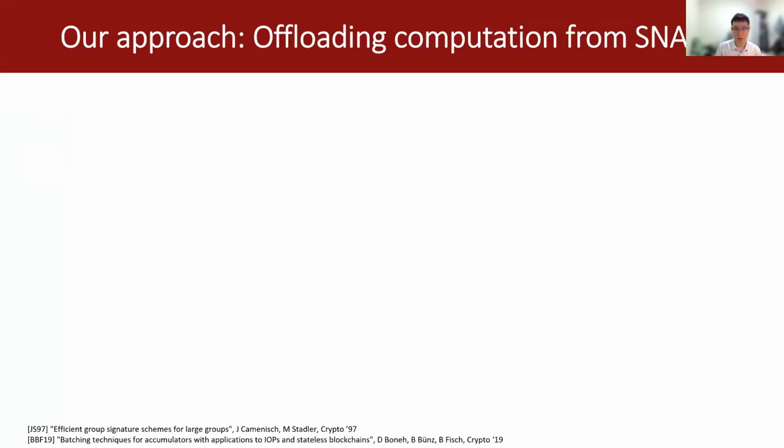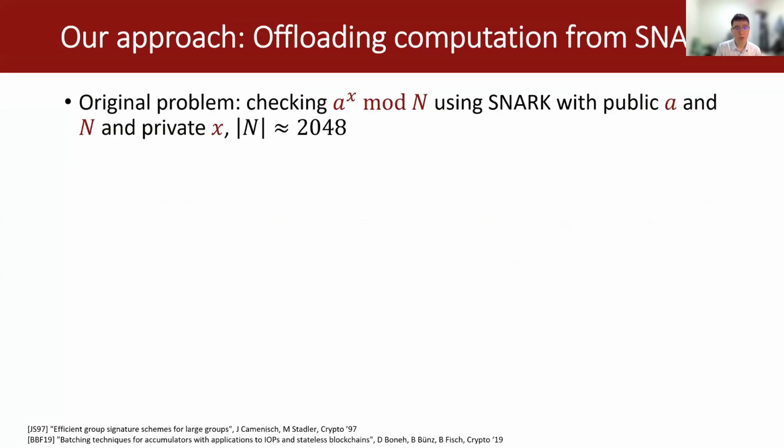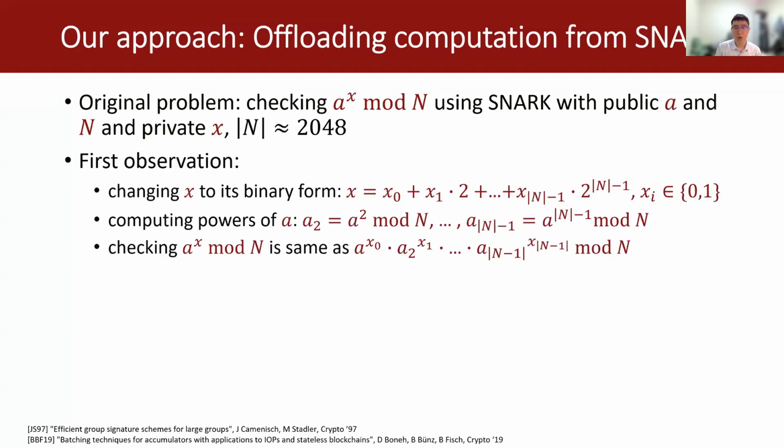Due to time limitations, we provide a high-level idea of our technique. We simplify the original problem into checking alpha to the power of x mod n using SNARK, with public alpha and n and private x, with the bit length of n around 2048. Our first observation is that we can first change x to its binary form and compute the powers of alpha mod n. Then checking alpha to the power of x mod n is the same as the following equation, which is a modular product of a set of integers.